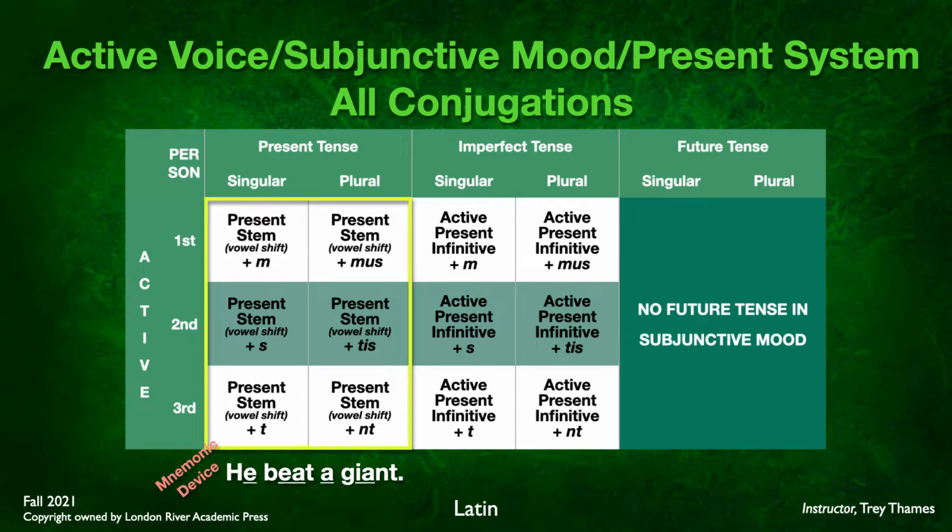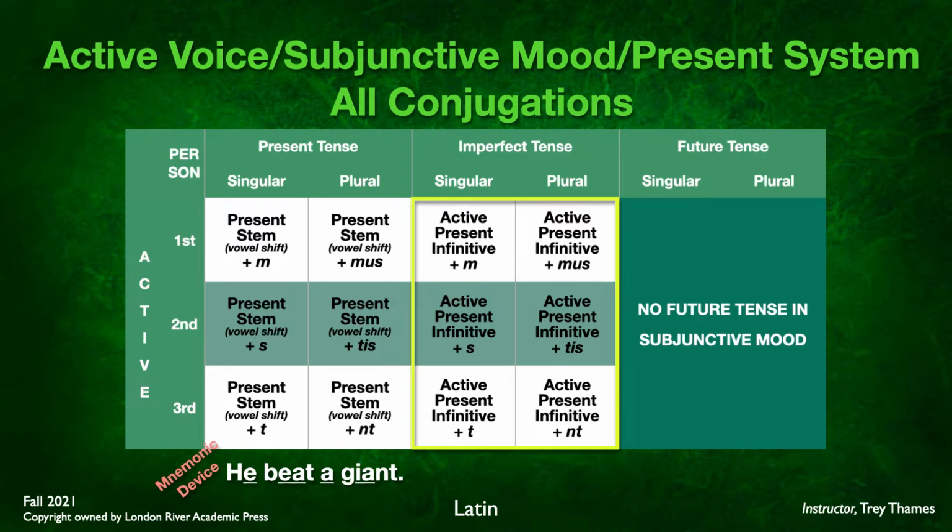So first conjugation verbs will shift from an A to an E in the connecting vowel or the vowel stem. The second conjugation verbs will shift from an E to an EA. Third conjugation shift to an A. And fourth and third IO will shift to an IA. And of course, to these, you will add the active present tense endings, -m, -s, -t, -mus, -tis, -nt, and for passive you will add the passive endings, -r, -ris, -tur, -mur, -mini, -ntur. So that's the present system, and here's the present tense and the imperfect tense.